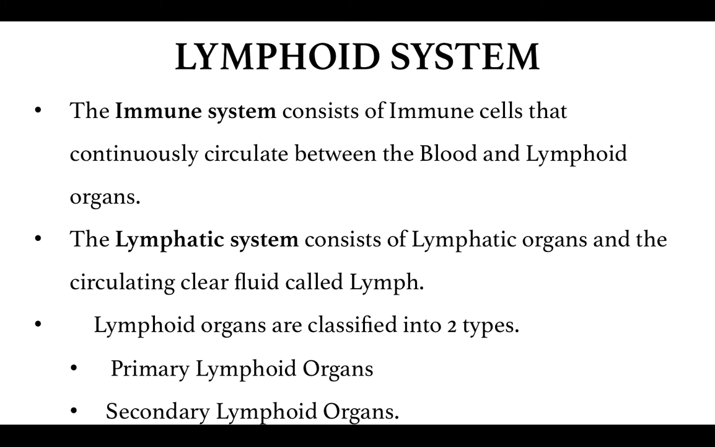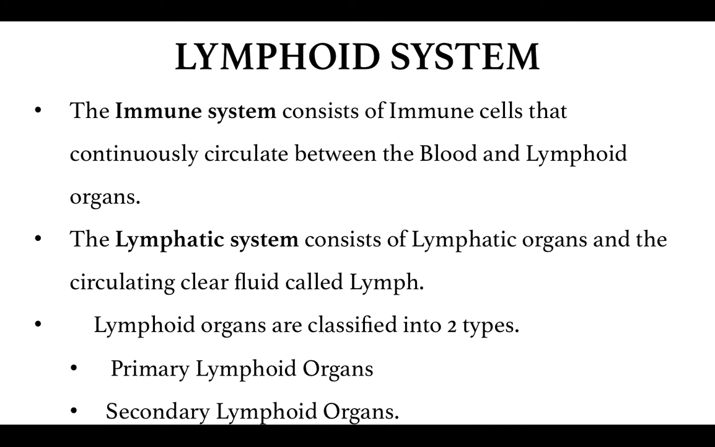So let us start with the lymphoid system. Immune system is a system that consists of immune cells that continuously circulate between the blood and the lymphoid organs. Similarly, the lymphatic system is a system that consists of lymphatic organs or the lymphoid organs and the circulating clear fluid, which is called the lymph.